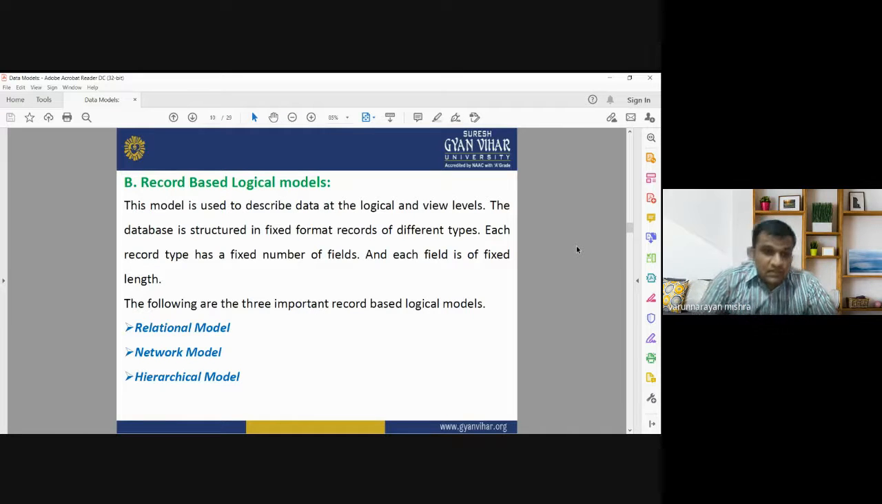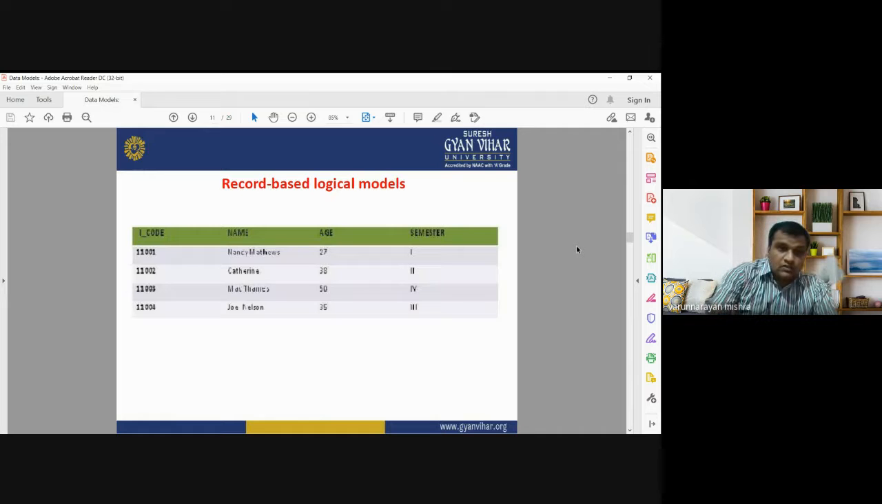These are models based on records, based on fixed formats of records of different types. Each record type has a fixed number of fields, and each field is of fixed length. So these are the important record-based logical models: relational model, network model, and hierarchical model. Today we will start with the relational data model. This is an example of how record-based logical models work.